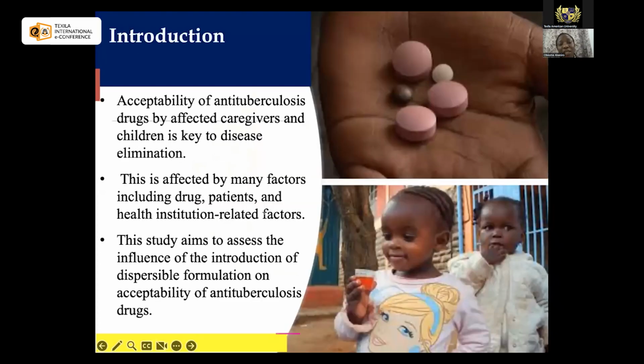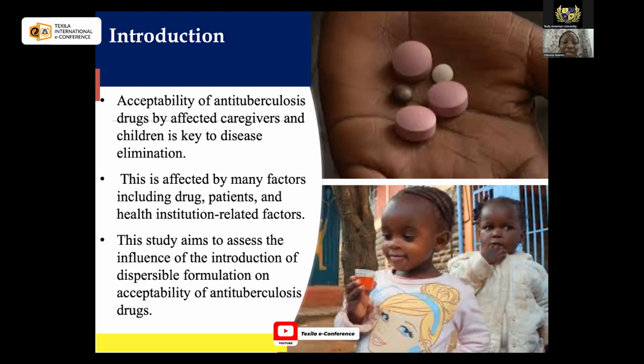I just want to start by stating that Nigeria is one of the high-burden countries with TB, meaning tuberculosis, and to also bring to our notice that we are sixth in terms of high burden globally, and in Africa, we are the first. That is the highest burden in Africa.